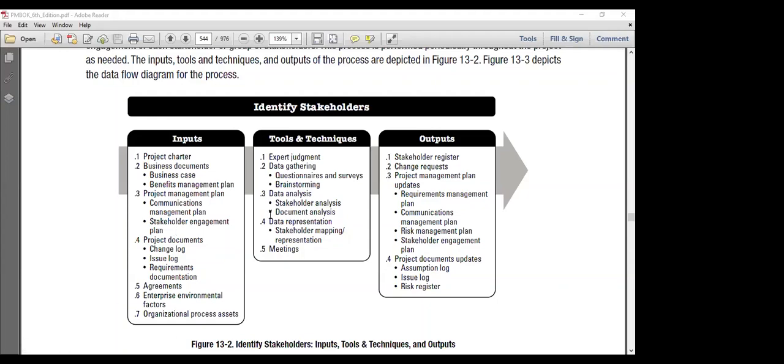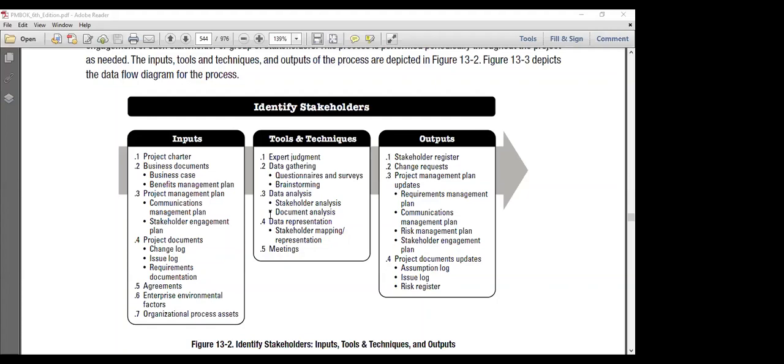Because we need to collect the requirements from the stakeholders, which is an essential input for collecting requirements. Other project documents like the change log could be utilized, issue log, requirements documentation, agreements, which are the contract agreements between the various parties, enterprise environmental factors, and organizational process assets. Here we may use the previous projects' stakeholder register.